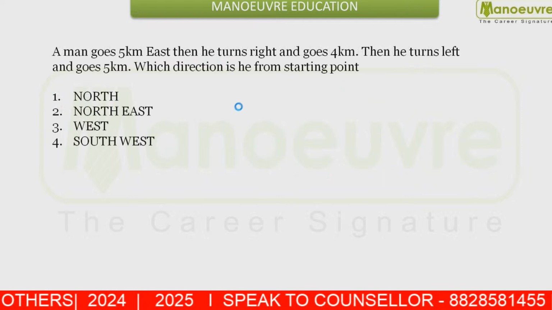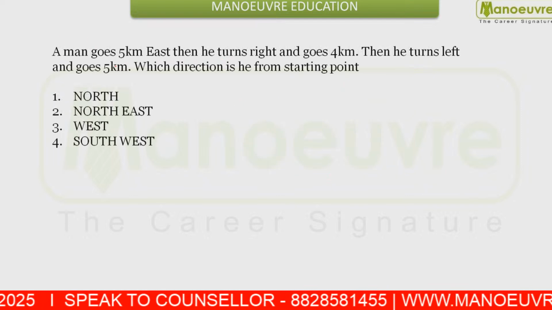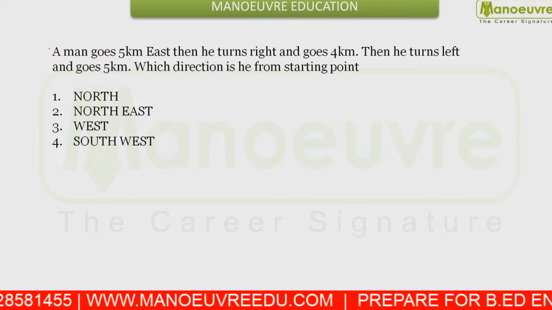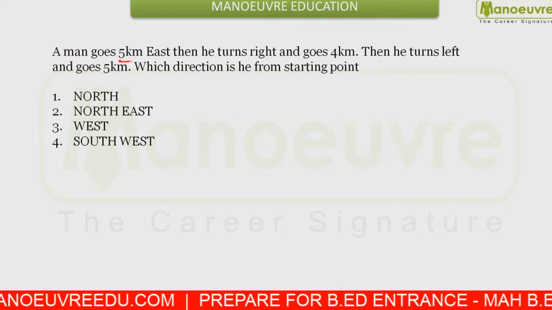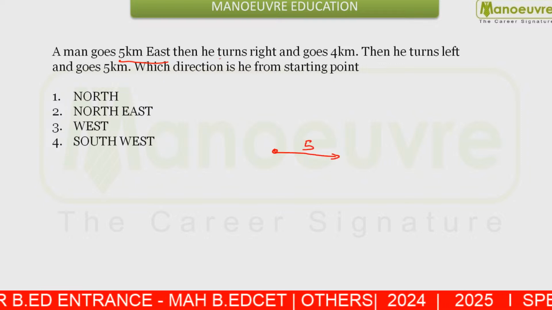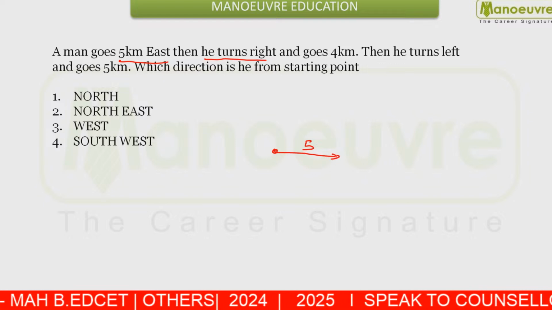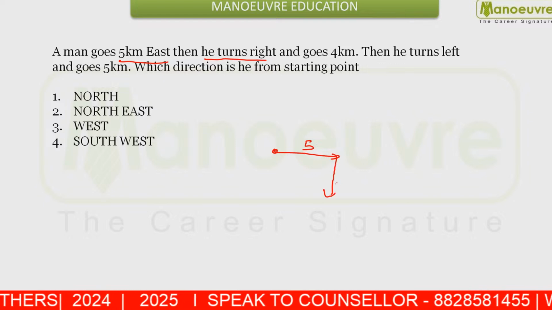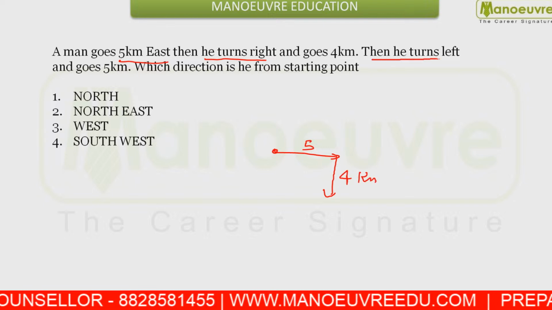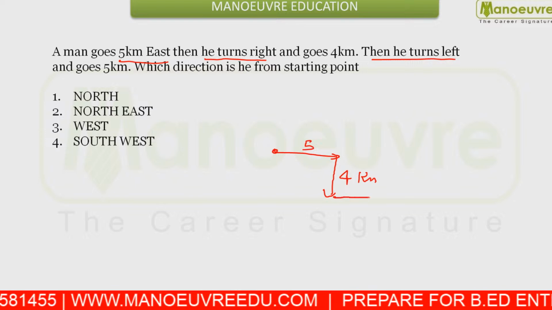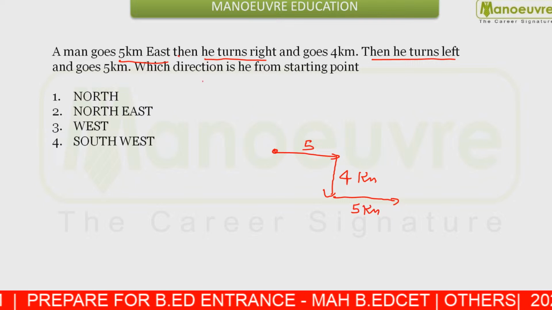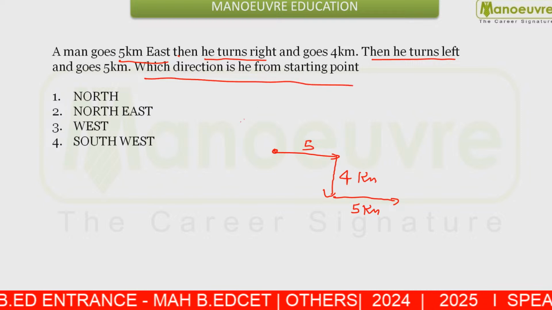Okay. Next, a man goes. This was a question from distance and direction, but there was a little error. A man goes 5 km east. Let us solve this question. A man goes 5 km east, then he turns right. That means he will go in the downward direction and goes 4 km. Then he turns left. That means he will move in the east direction and goes 5 km.